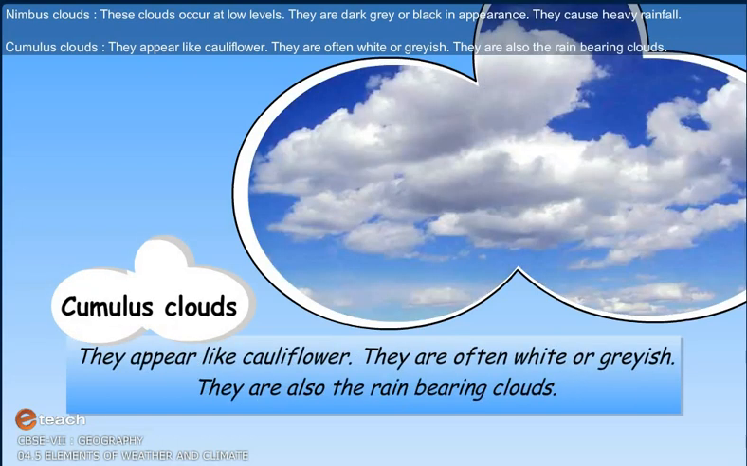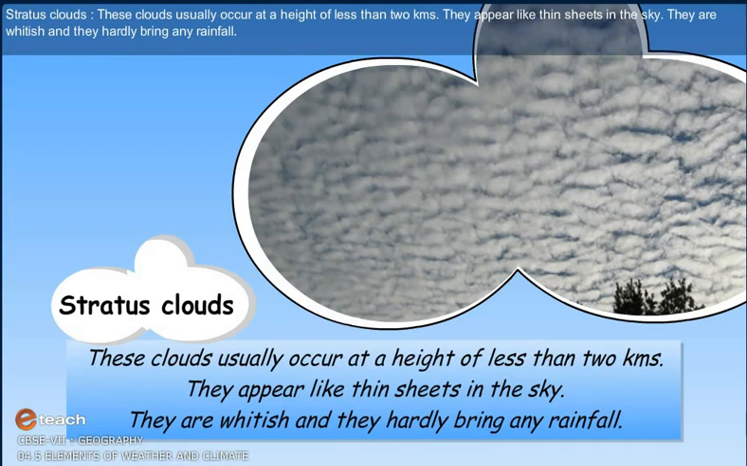Cumulus clouds. They appear like cauliflower. They are often white or greyish. They are also the rain-bearing clouds. Stratus clouds. These clouds usually occur at a height of less than 2 kilometers. They appear like thin sheets in the sky. They are whitish and they hardly bring any rainfall.